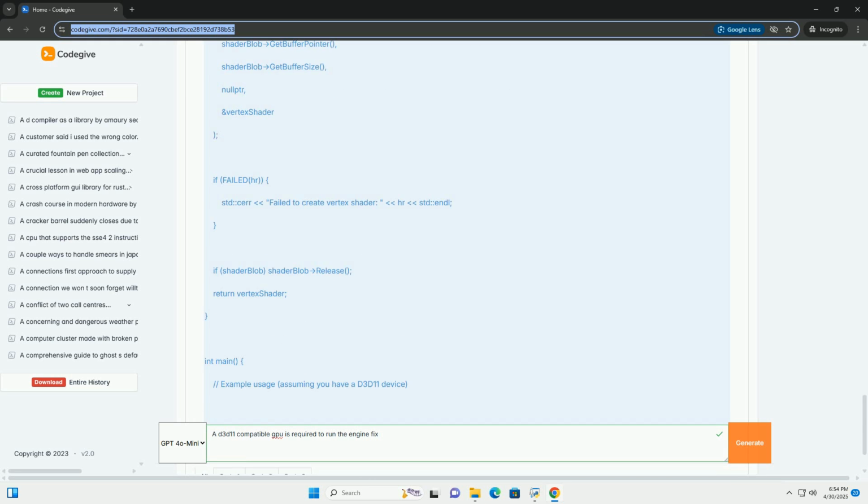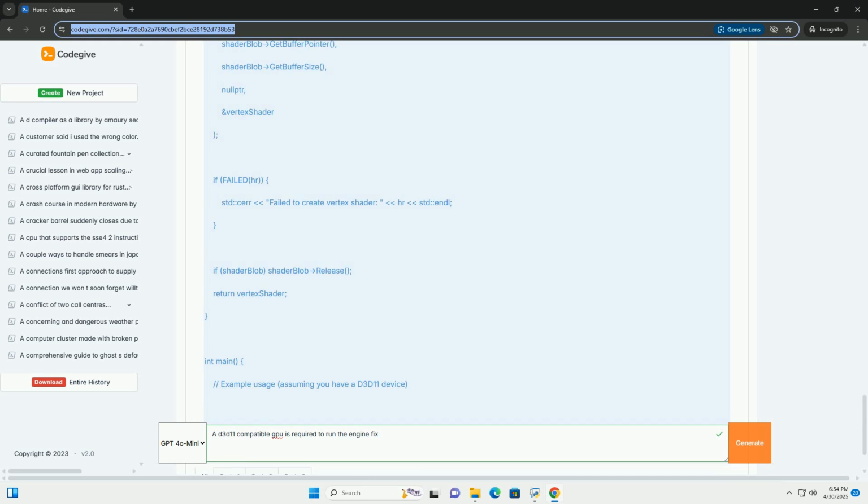Driver compatibility. D3D11 functionality relies heavily on GPU drivers. Even if a GPU is technically D3D11 compatible, outdated or buggy drivers can still cause problems. Engine fixes often assume that drivers are up to date and functioning correctly. In short, without a fully D3D11 compatible GPU and up-to-date drivers, engine fixes that leverage D3D11 are highly likely to break the game or introduce severe graphical issues.